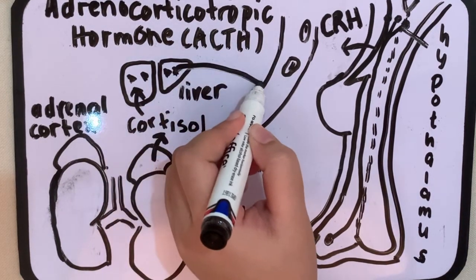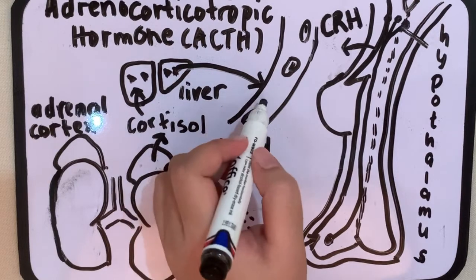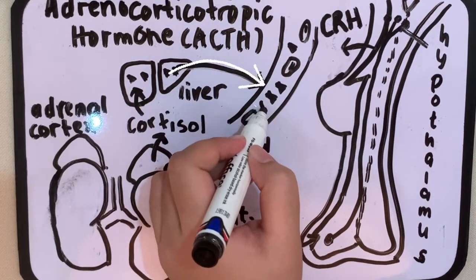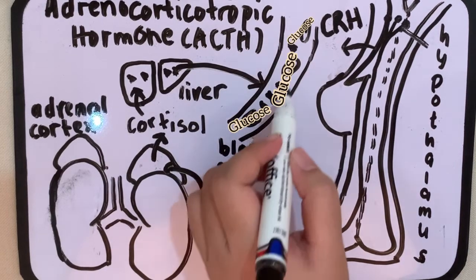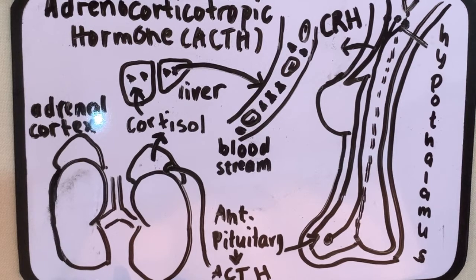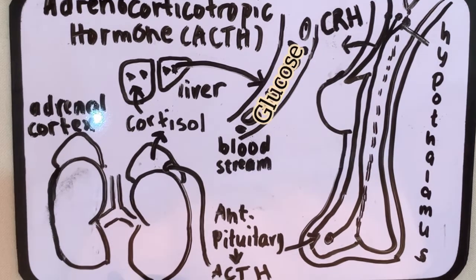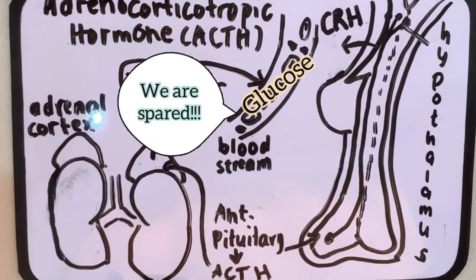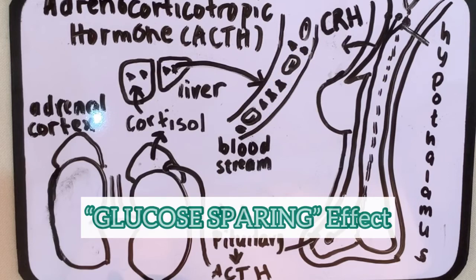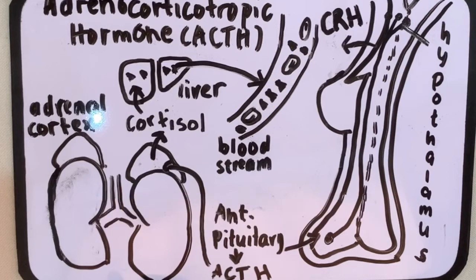Due to this process, there will be increased glucose molecules inside the liver, so it will be shunted into the bloodstream. So there would be more glucose molecules in the blood. Due to the insulin resistance, there would be inability of the glucose to be taken up by the other cells. Therefore, there is a glucose sparing effect, in which it will lead to hyperglycemia.